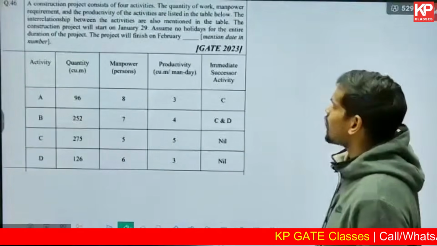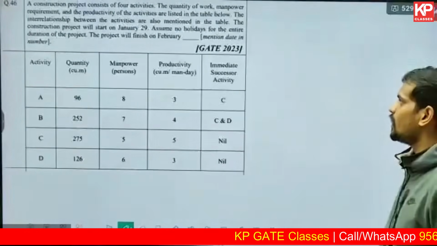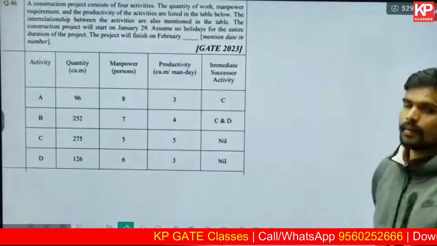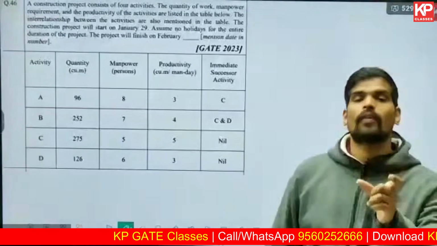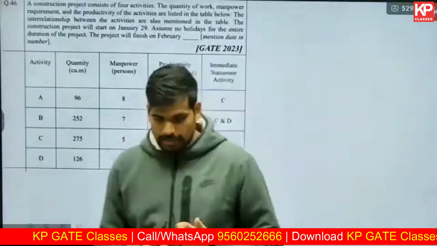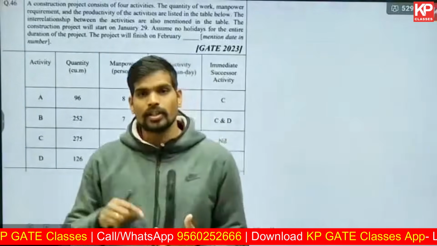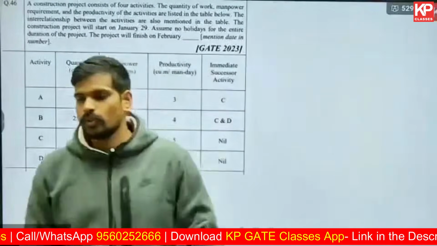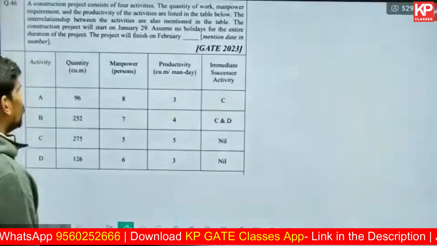The construction project will start on 29th of January. No holidays for the entire duration. The project will finish on February dash. They're asking us the date of completion. So for that, first thing you need to draw the network. Second thing, you need to know the project completion time. Then you need to count that number of days from Jan 29th onwards. So let us try to solve this.